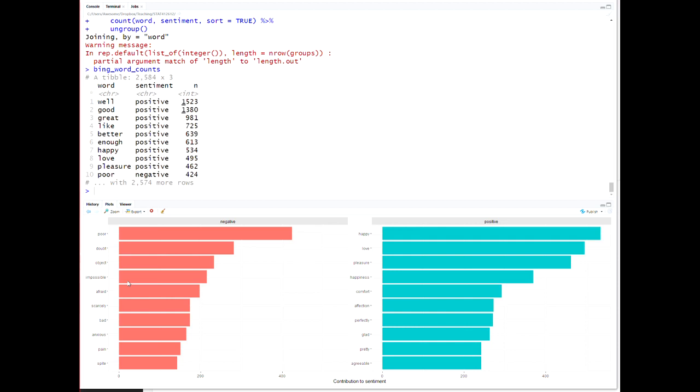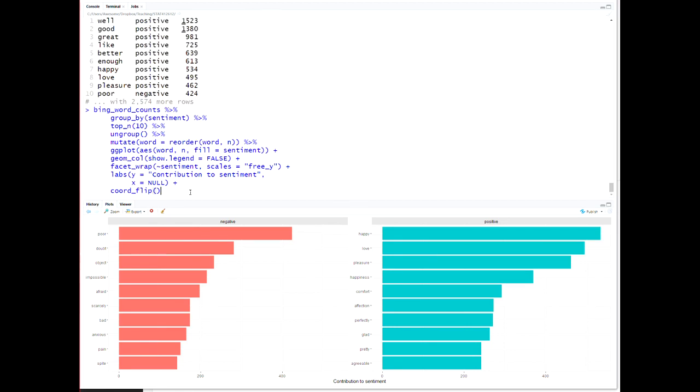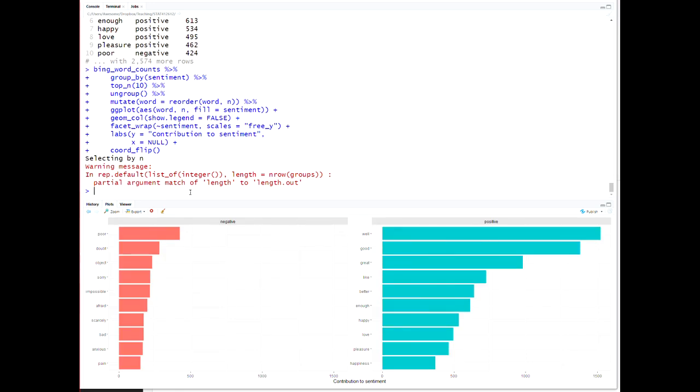Finally, I can do the same thing with those and visualize just like I did before. And in fact, I find that it's gone.